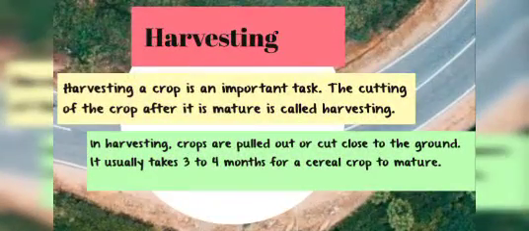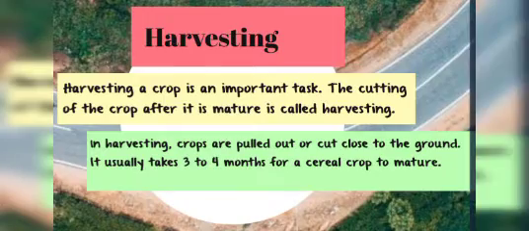Harvesting. Harvesting a crop is an important task. The cutting of the crop after it is mature is called harvesting. In harvesting, crops are pulled out or cut close to the ground. It usually takes 3 to 4 months for a cereal crop to mature.